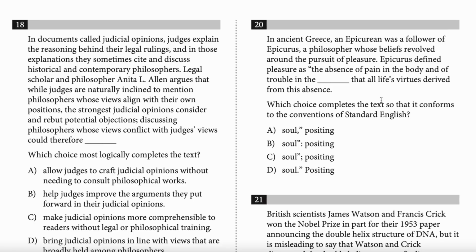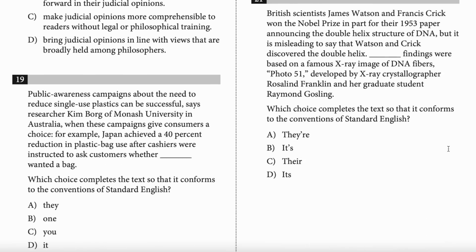Okay, so we can get rid of B, it doesn't follow the colon rule. We can get rid of C, it doesn't follow the semicolon rule. And D doesn't follow the period rule either. We don't have two separate standalone thoughts there. So even if you're unsure about A, if you can get rid of B, C, and D, you're going to pick the right answer here. Does that make sense? Yes. Okay, great. Let's do one more.